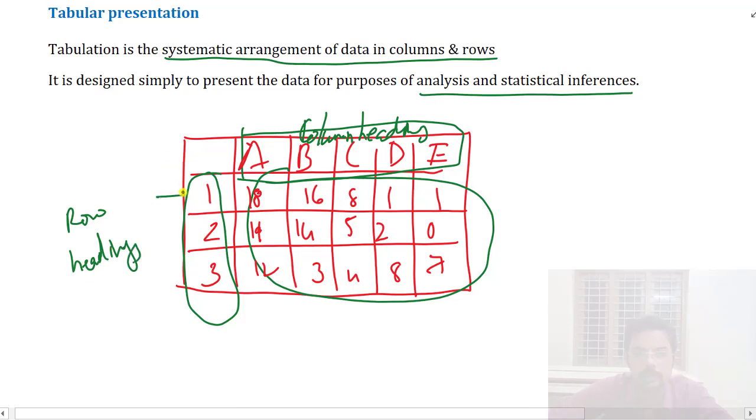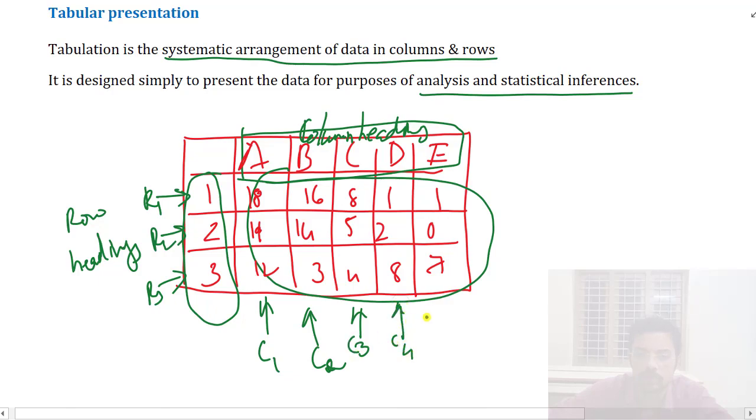This is the first row, the second row, the third row: R1, R2 and R3. Same way, this is the first column, the second column, the third column, and the fourth column. Same way, this is the fifth column, like that.